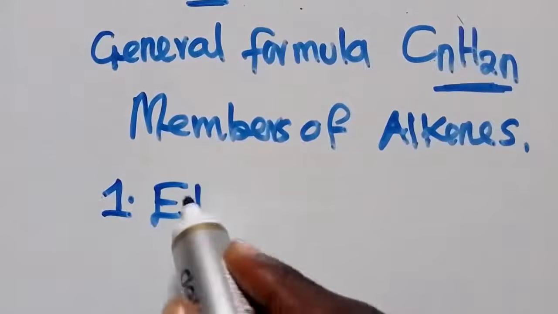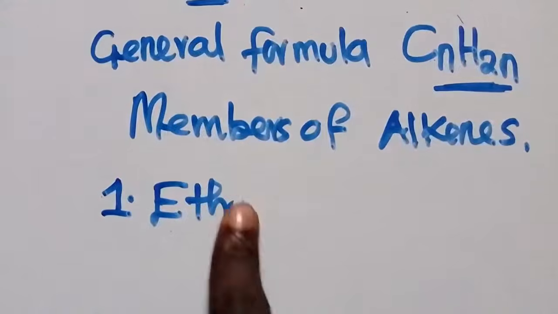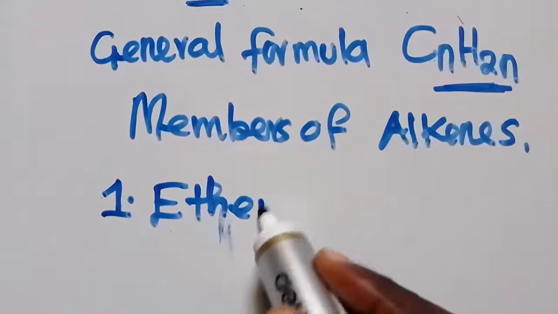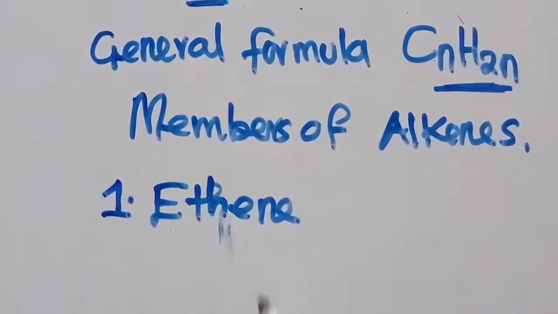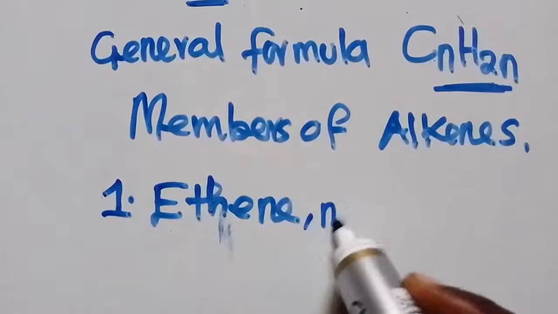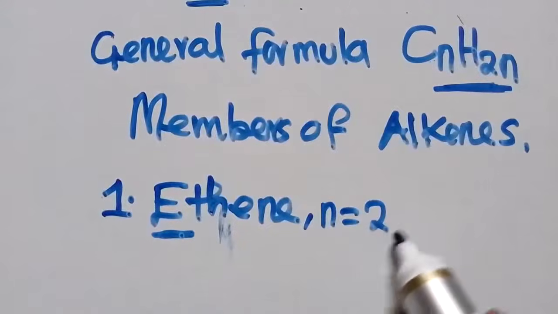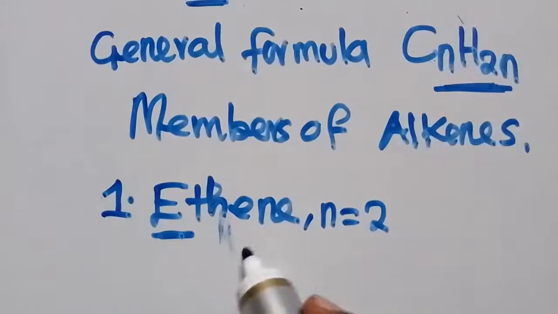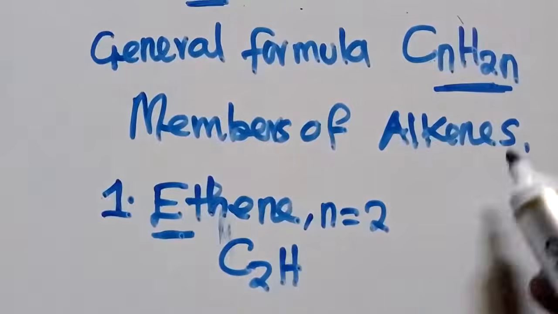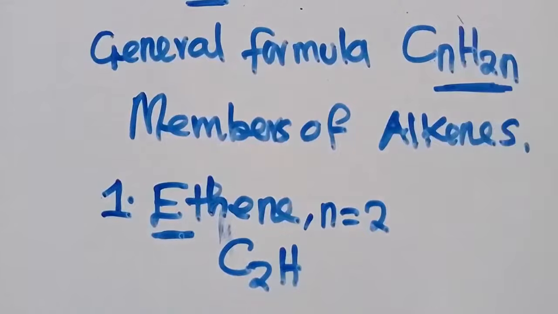Meaning that the first member of alkenes is that one which was the second one. Since we are under alkene, we are going to say ethene. So ethene is the first member. Then you know that under ethene, n should be equal to what? Should be equal to 2. When you put 2 there, you say C2H, H what? 2 times 2. It is 4. So this one is having a 4 there. So this is alkene, ethene to be specific.